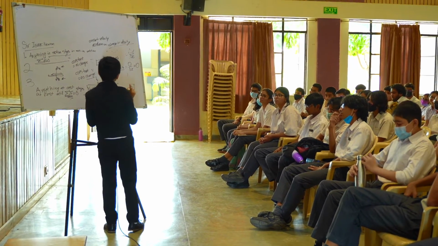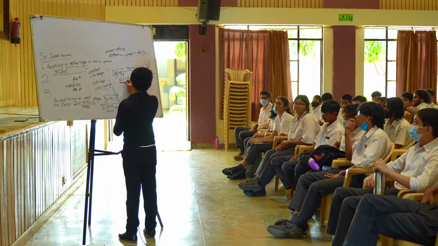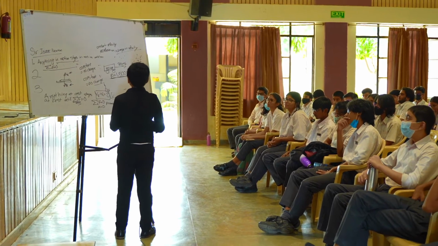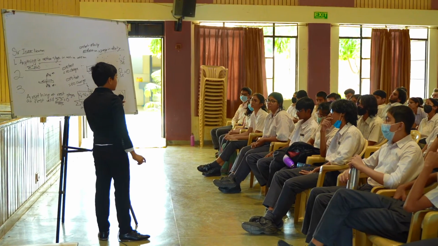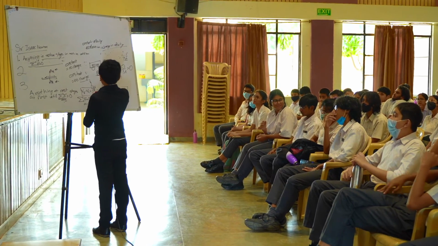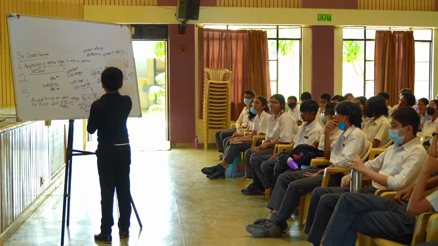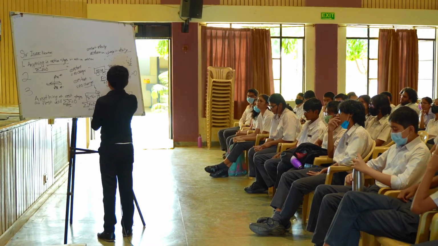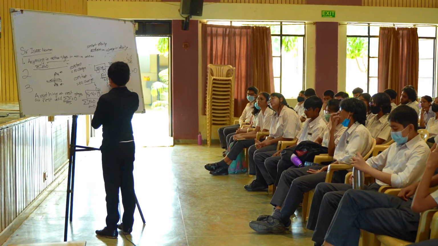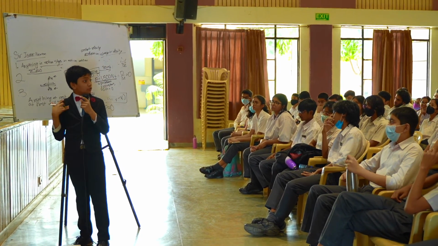But now let's think about it. This momentum is going to be constant, right? So if this momentum is constant, what does that tell you about our velocity? Okay, good. So if momentum is constant, our velocity is constant, which means that our acceleration is 0 by definition. So that's enough talk about law number 1.